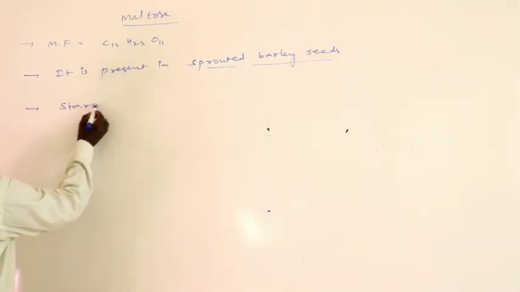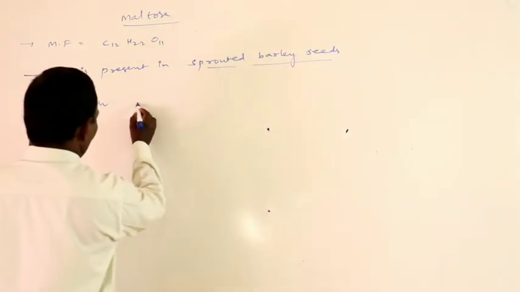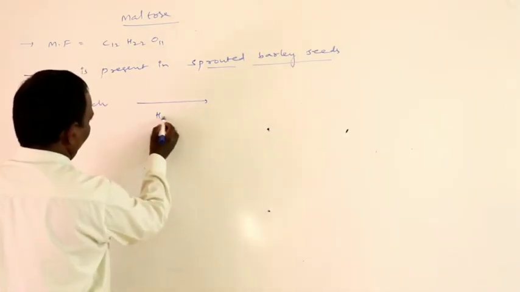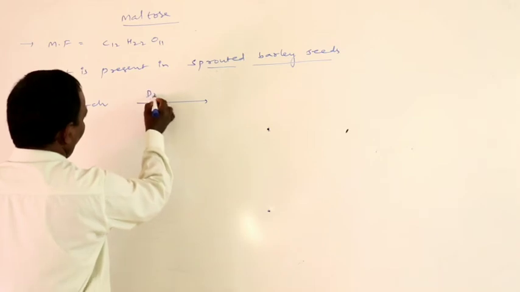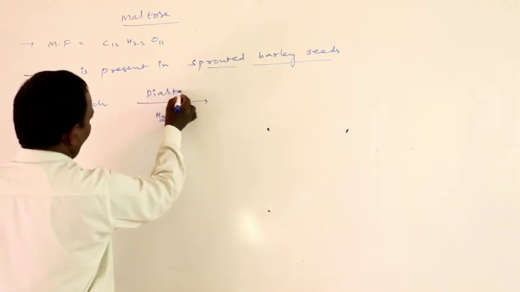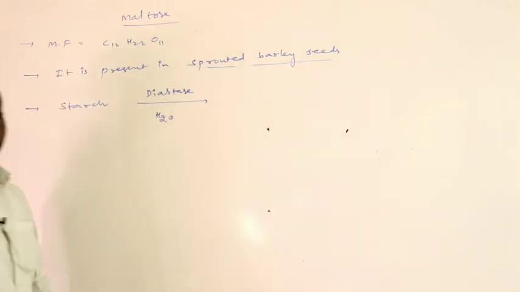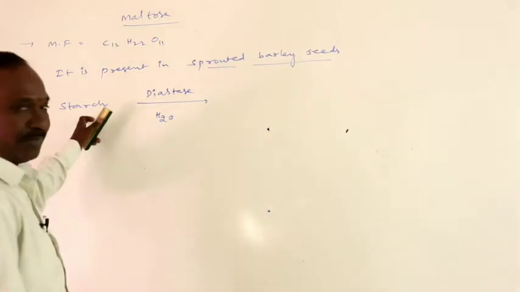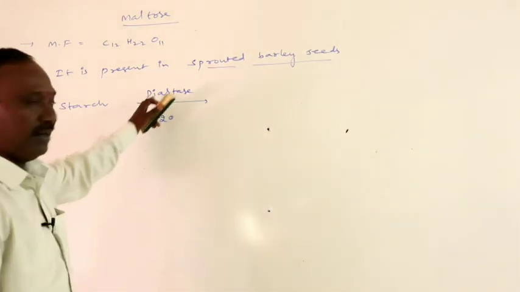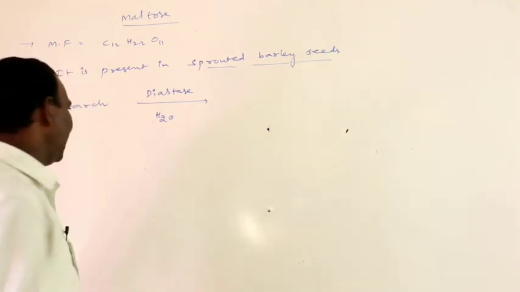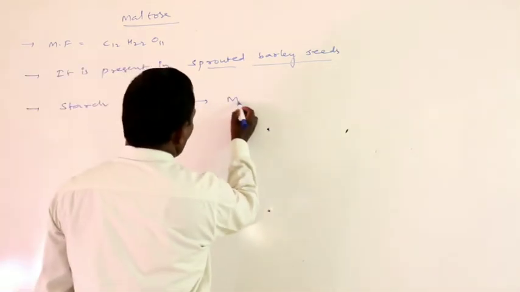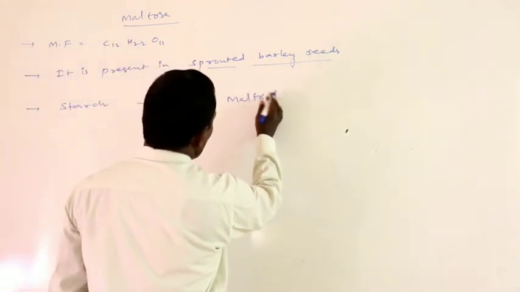Starch upon hydrolysis in the presence of diastase enzyme gives maltose.